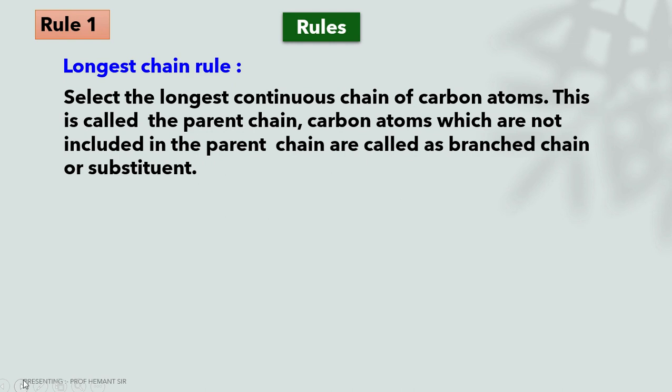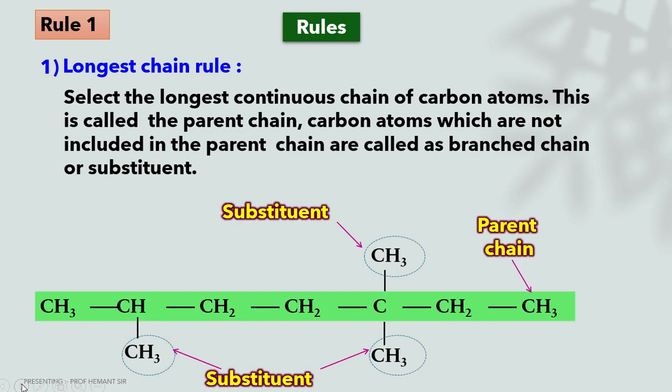We have various examples. Let's see. Suppose this is the example compound. This compound has 1, 2, 3, 4, 5, 6 and 7 carbons in the longest chain, which is visible in the green line. This green line, the longest carbon chain, is called the parent chain.